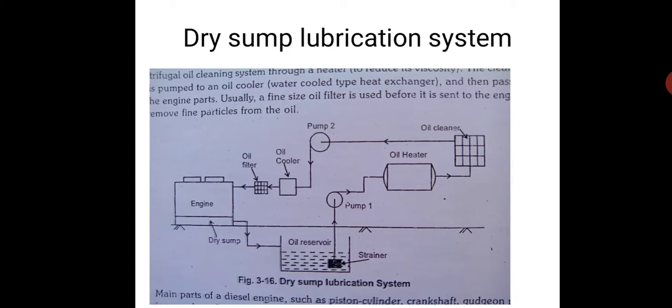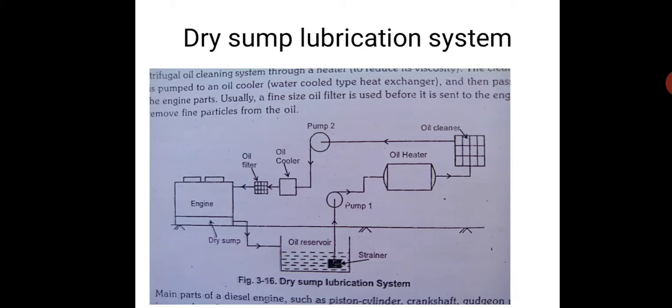Multi-grade oils means, just to explain, there will be two grades. This is basically a blended oil, so that when you are starting the engine, we want the viscosity to be low so that you can crank the engine and start. And once the engine starts and heats up, as the temperature increases, the viscosity should also increase. But normal vegetable oils and natural oils, as the temperature increases, the viscosity decreases. That is why in automobile engine oils they use viscosity index improvers, and they are mostly multi-grade oils.